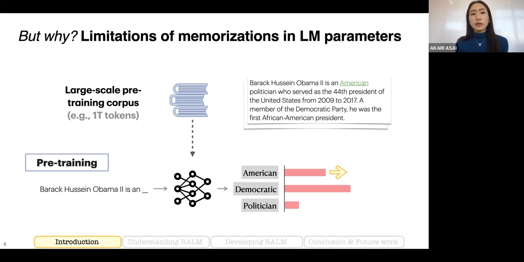But why can we not solve these issues, despite knowing that this issue has existed for a while? Because it is inherently from the pre-training itself and how we use the model in practice right now. Right now, we pre-train language models using a really large-scale pre-training corpus, which can include 1 trillion tokens. We train language models using the next token prediction task on these massive text data. So during pre-training, given the text, for example, Barack Obama is, the model learns to increase the probability of the next token American.